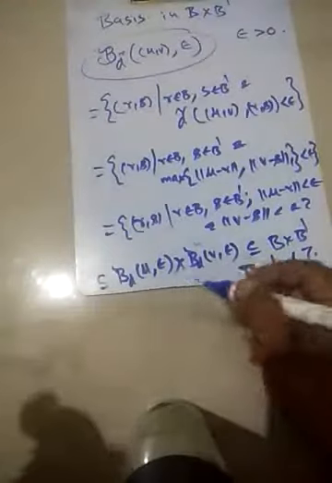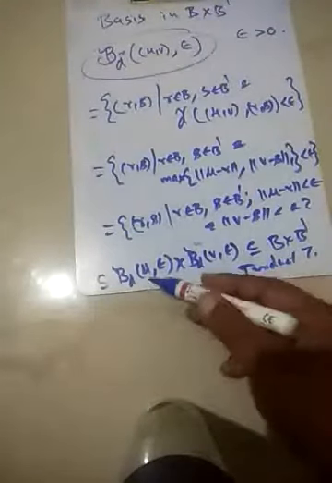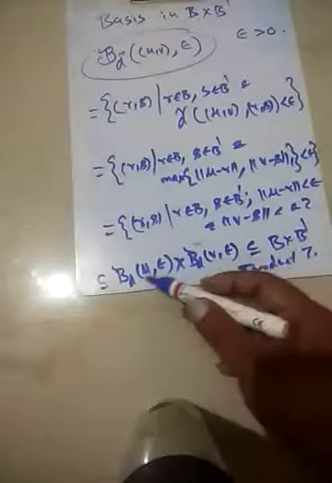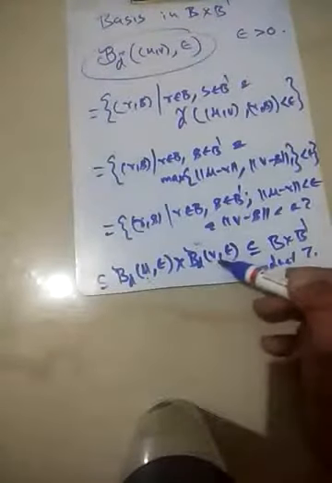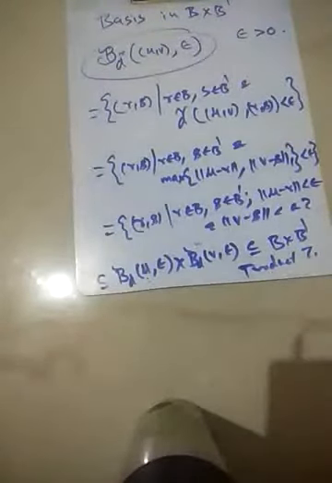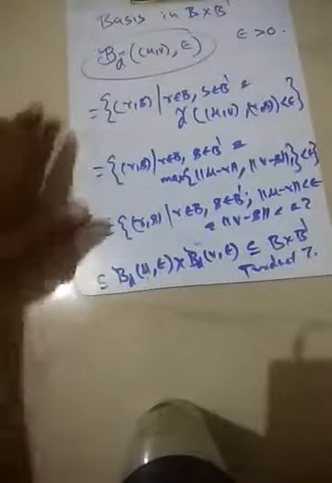Conversely, if you take this set, a ball centered at u with radius epsilon and a ball centered at v with radius epsilon, then we can draw a larger ball in which this set is contained.